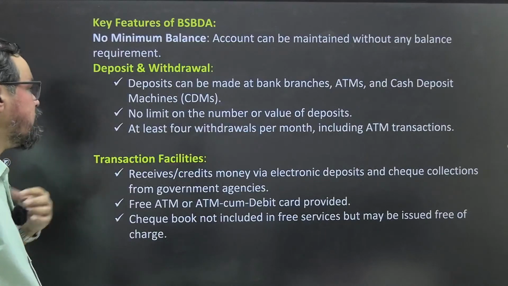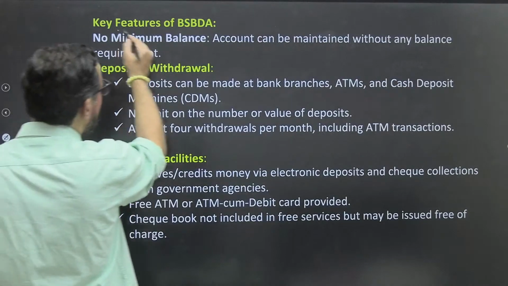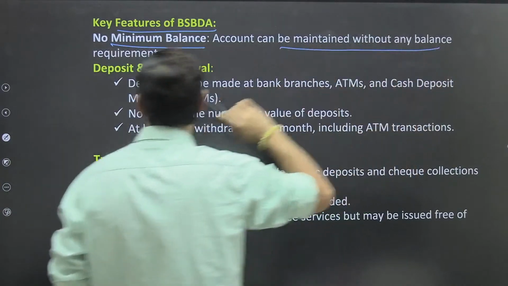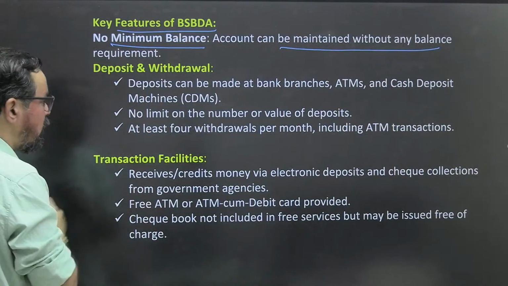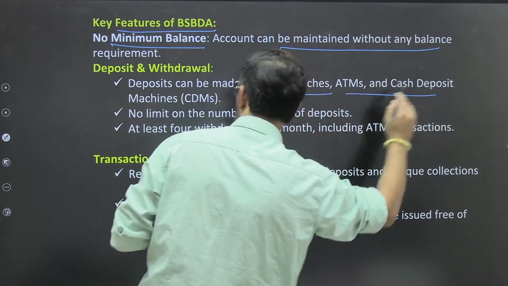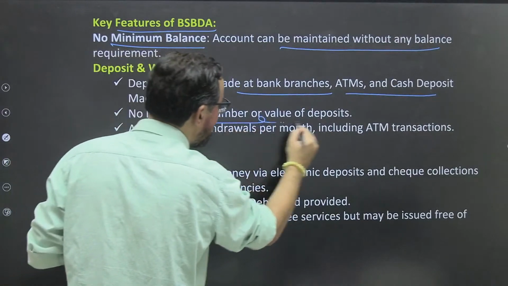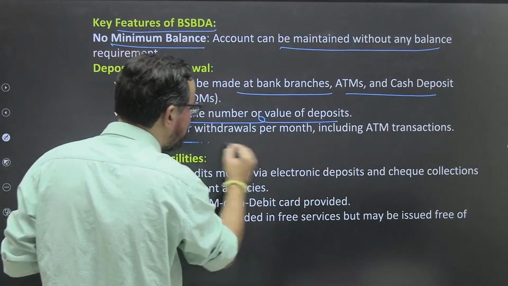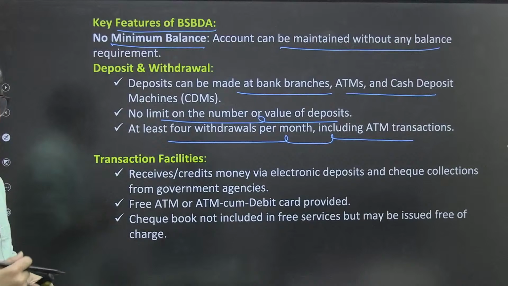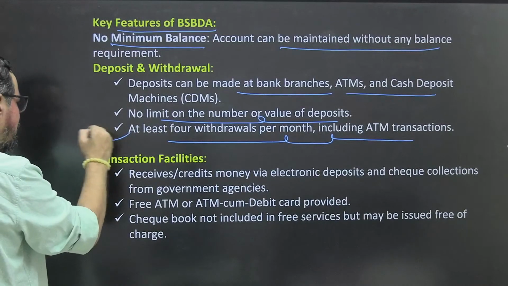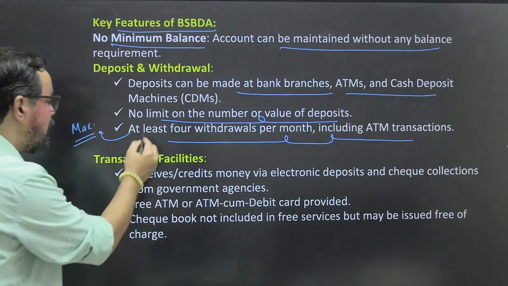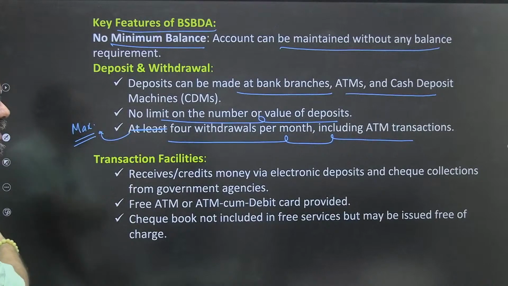100% true, right? So key features of a BSBDA account: no minimum balance. The account can be maintained without any balance requirements. Deposits and withdrawals: deposits can be made at bank branches, ATMs, and cash deposit machines. No limit on the number and value of deposits. At most 4 withdrawals per month, including ATM transactions. Sorry, it is maximum, not at least, so maximum 4 withdrawals per month, including ATM transactions.